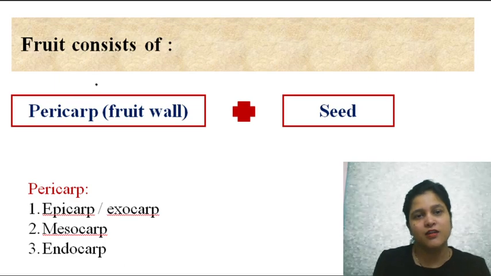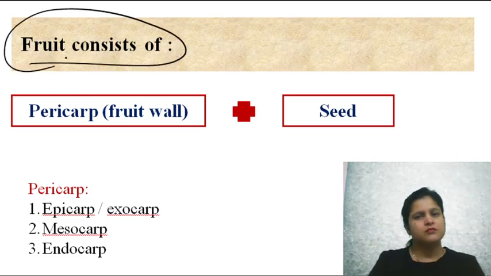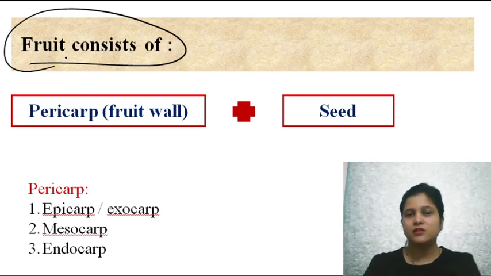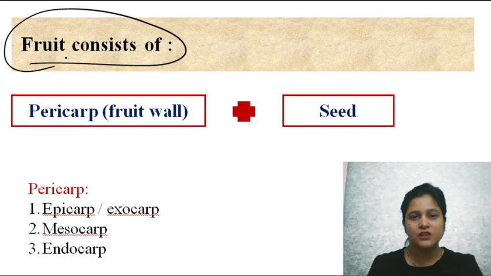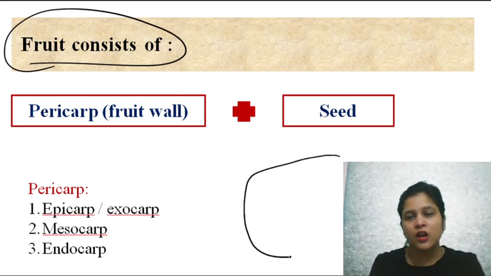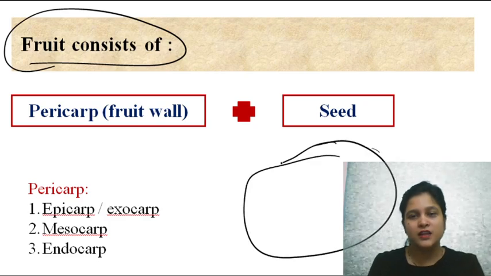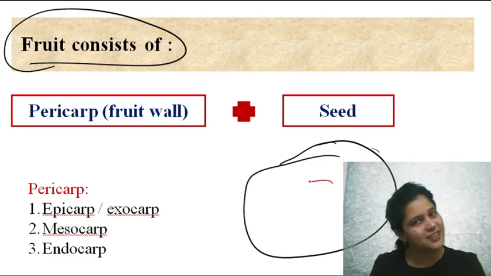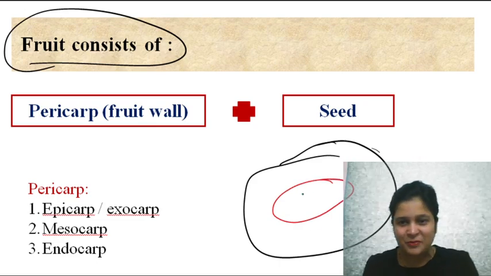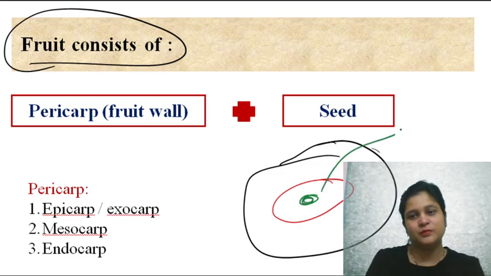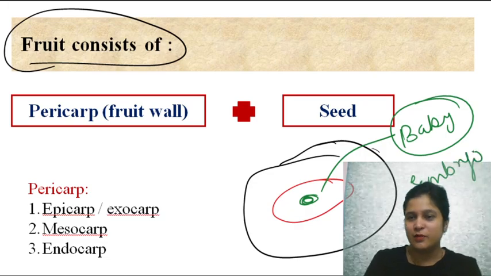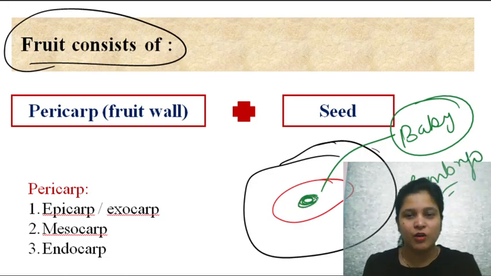Fruit consists of... our body consists of what? A lot of things, a lot of cells and everything. A home consists of bricks, walls, a lot of things. So fruit also consists of something. Fruit consists of a wall, and inside the wall is the seed. And what's hidden inside the seed? It's the baby, the embryo. We call it embryo.